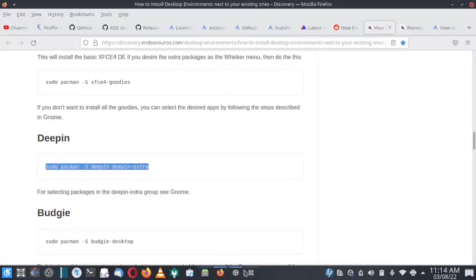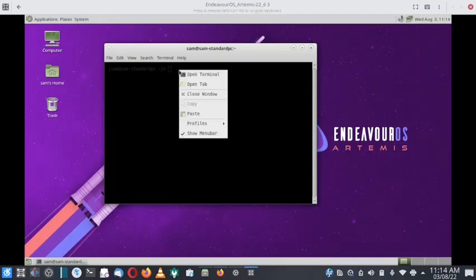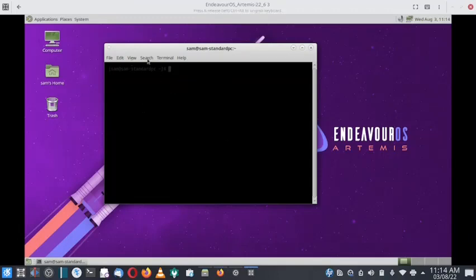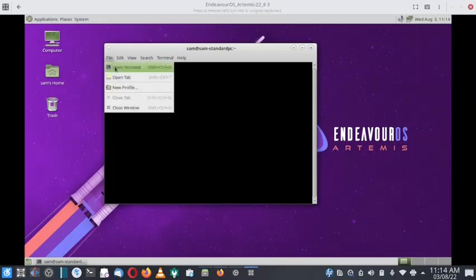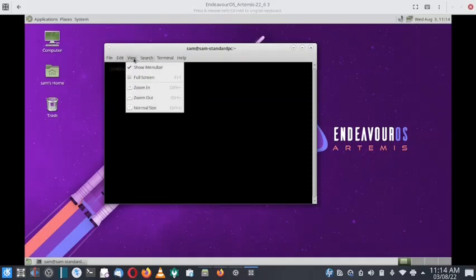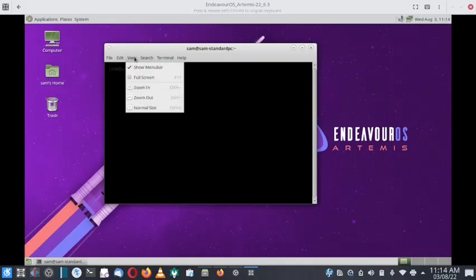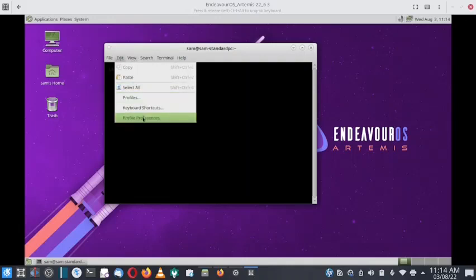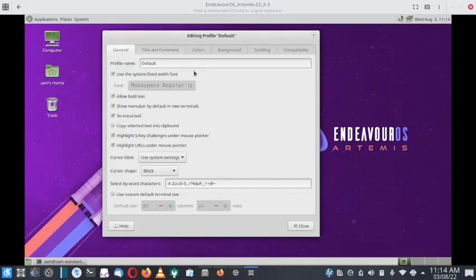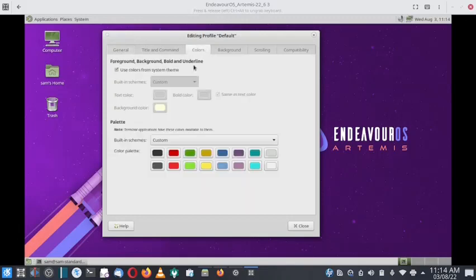Now go back to your virtual machine. Here, first I will have to change the font color if it is possible. Okay, settings is there. The color is very light. Profile preferences, highlight. Okay, colors is there.